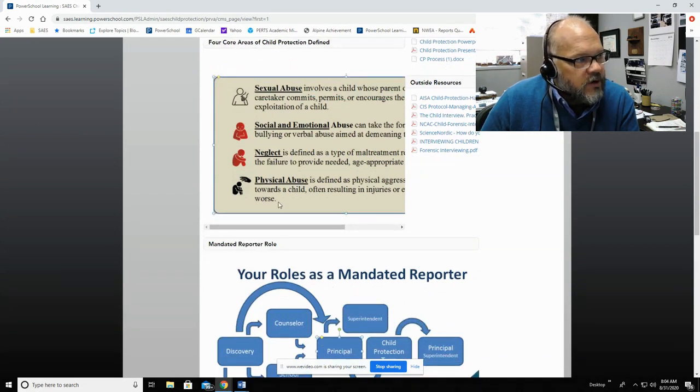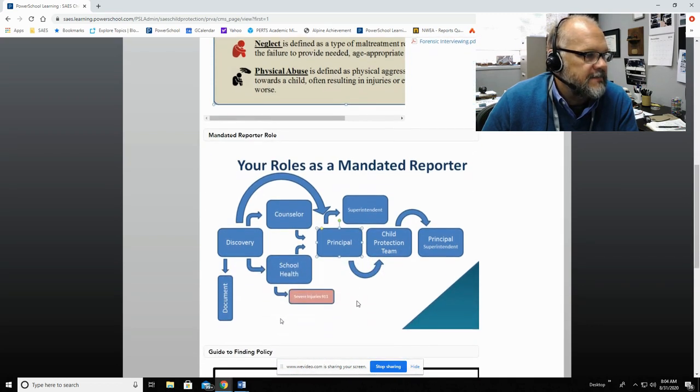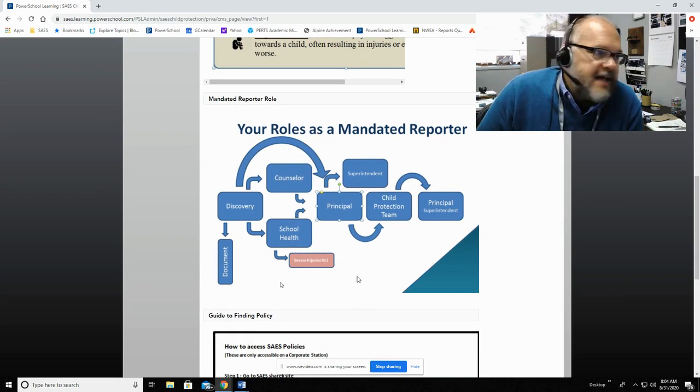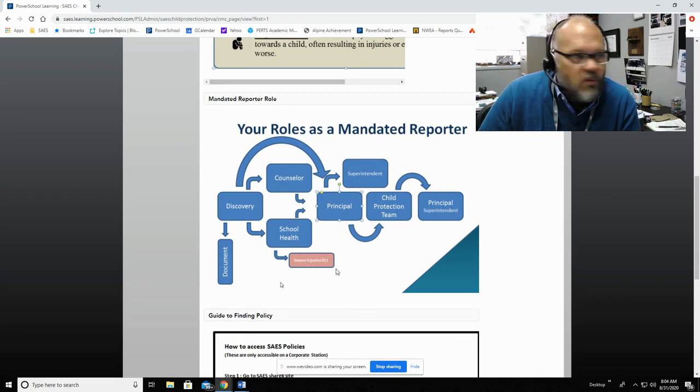We define child protection around four different areas, which are sexual abuse, social emotional abuse, neglect, and physical abuse. More information can be found on this website about this. Your job as an employee of Saudi Aramco Expatriate Schools is that of a mandated reporter. There's a very simple guide here on the screen, this section here, that shows you exactly the process to follow.